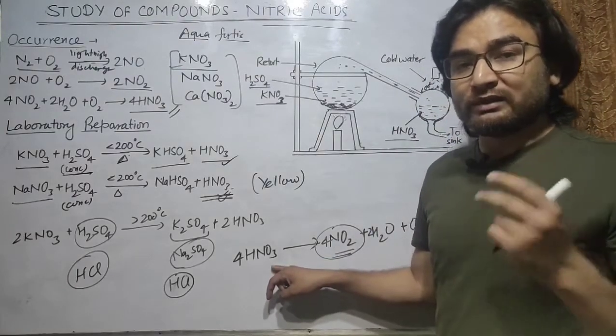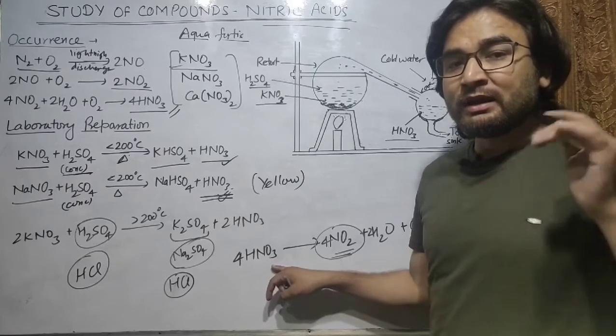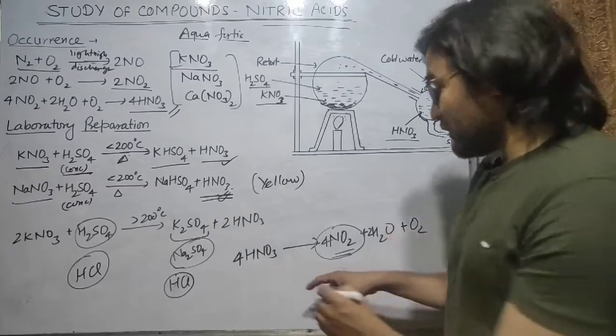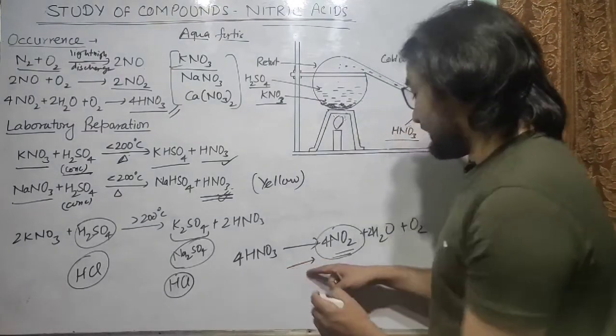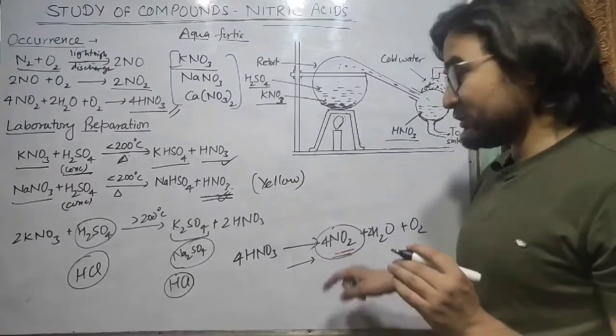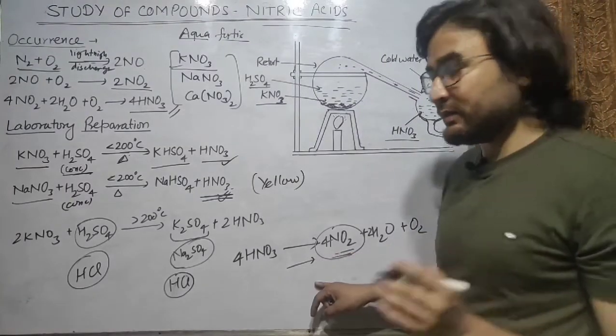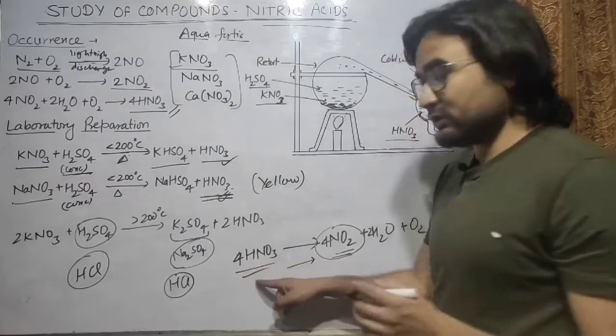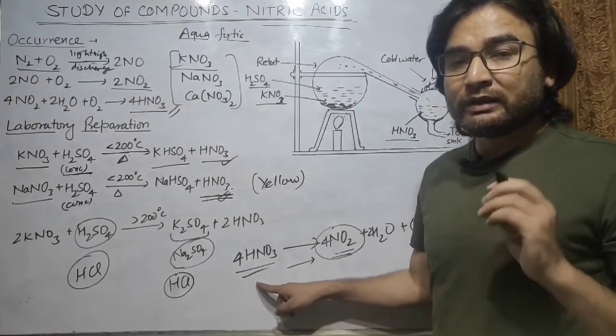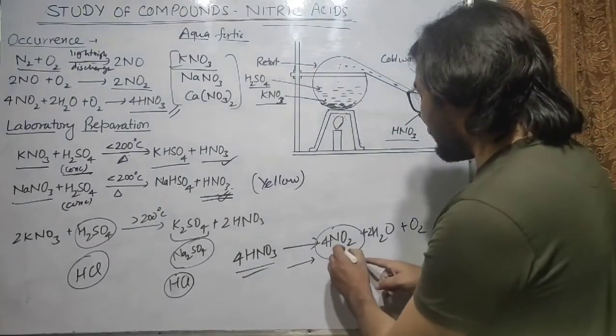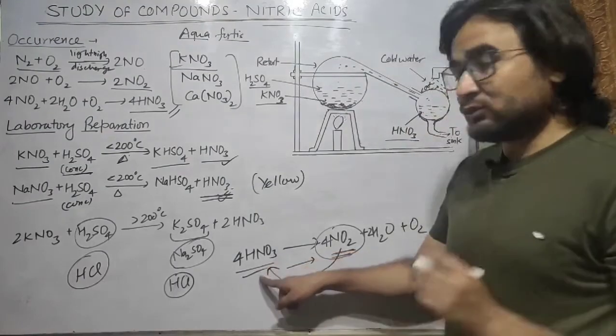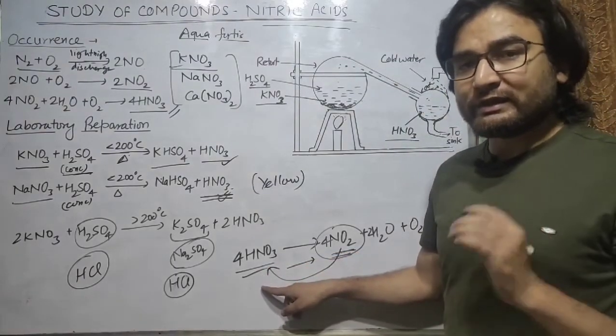So you can use two methods. Either you can pass air or carbon dioxide. If we pass air, air will combine with nitrogen dioxide, and nitrogen dioxide can be removed from the nitric acid. So therefore its yellow color will be removed. Carbon dioxide further oxidizes nitrogen dioxide to HNO3. So carbon dioxide can also be used.